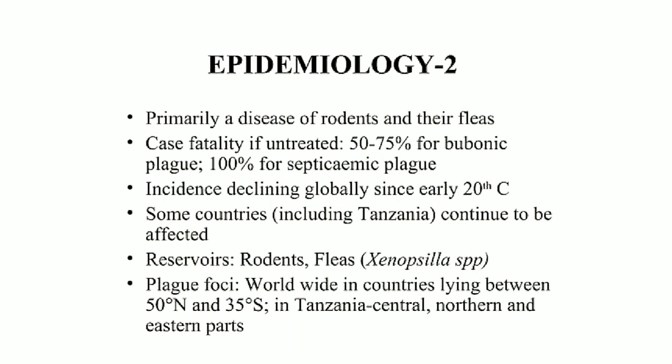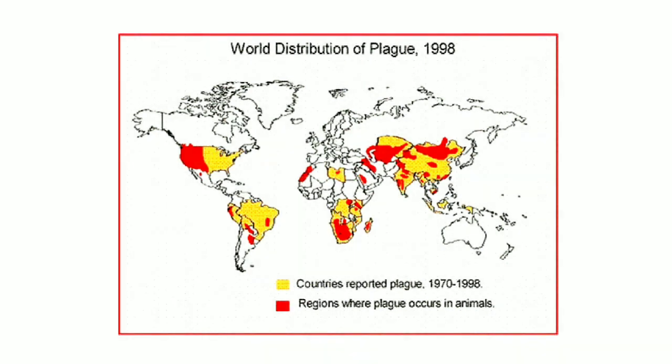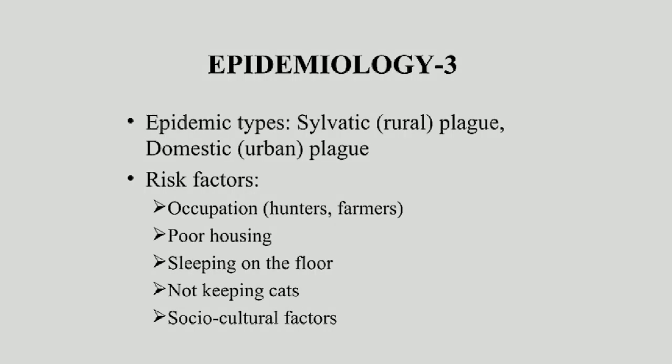Reservoirs are rodents and insects. The disease is worldwide, spread between 35 degrees north and 15 degrees south. In this slide, you see the world distribution of plague in 1998. Yellow countries reported plague from 1970 to 1998. Red shows the regions where plague occurs in animals.